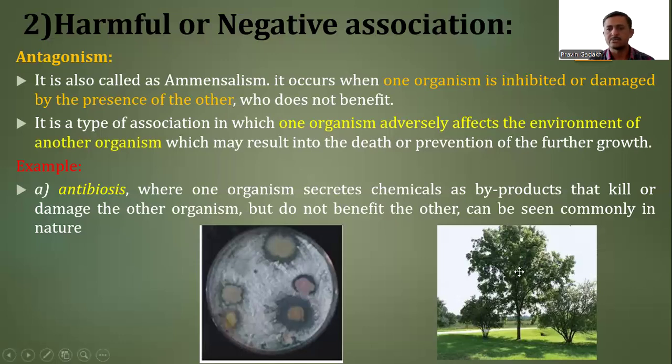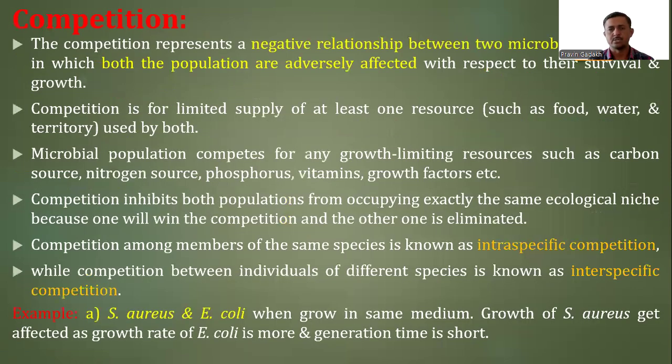In another diagram, we can see a tree in the environment, and around the tree some small trees are growing. Due to the growth of the tall tree, the small trees are adversely affected with respect to nutrition, sunlight or space, and the growth of those other partners is inhibited. So it is an example of a harmful or negative type of association.